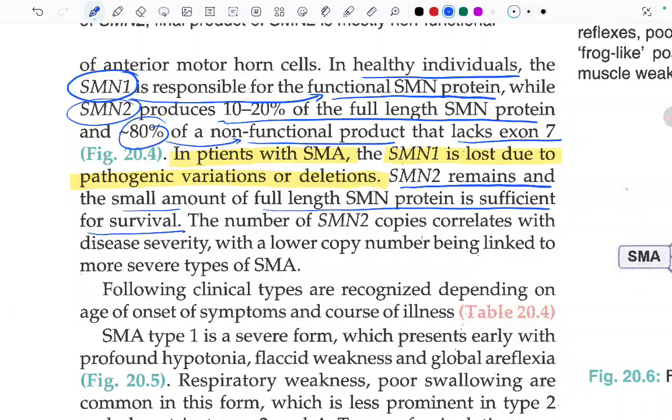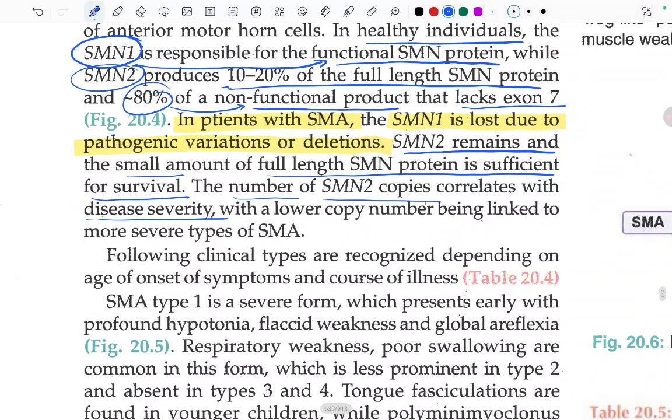The number of SMN2 copies correlates with the disease severity. Because it is 10 to 20%, there is a range. So the number of SMN2 copies correlates with disease severity, with a lower copy number being linked to more severe types of SMA. Lower copy numbers, more severe type of SMA.